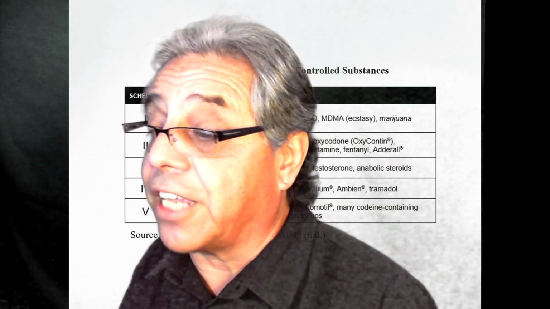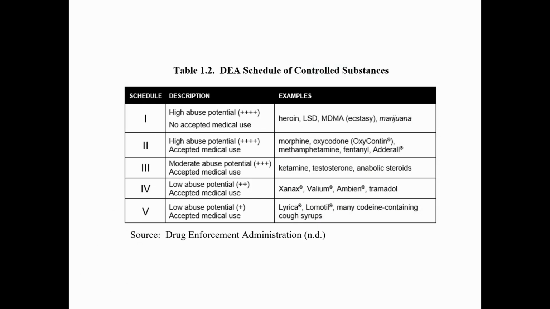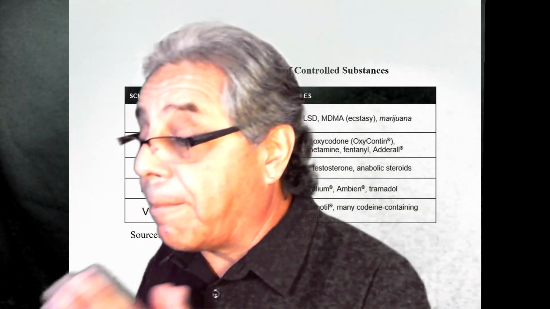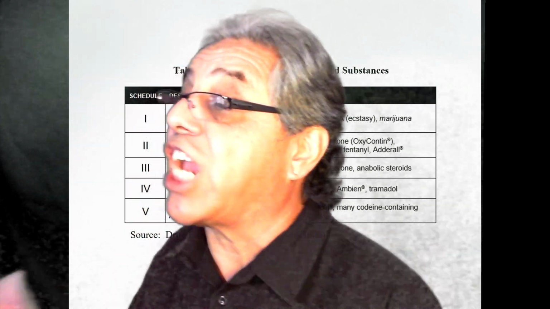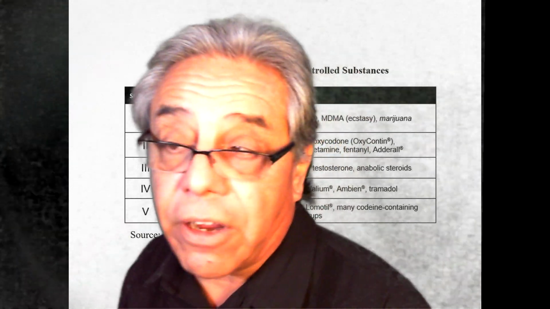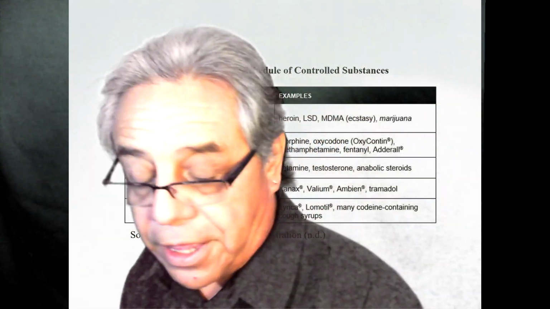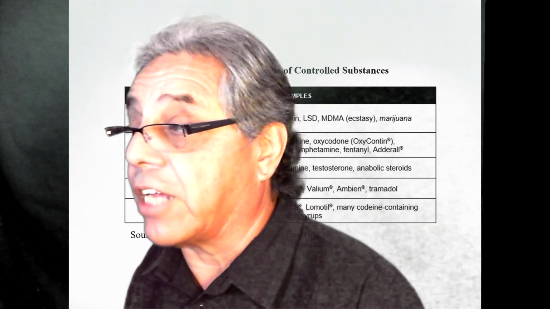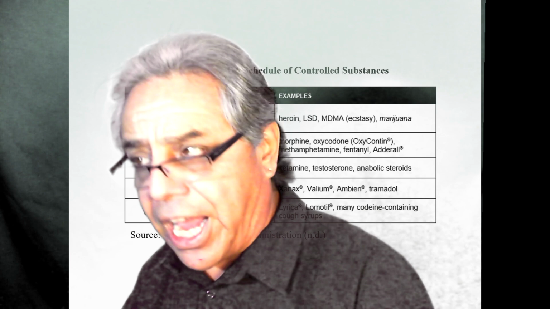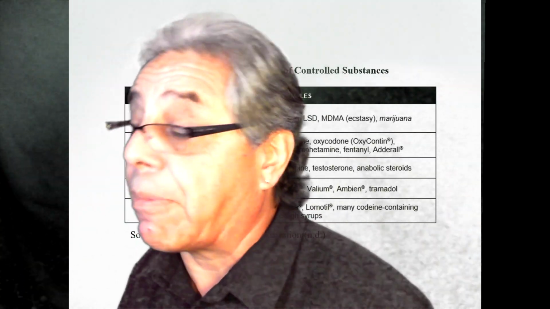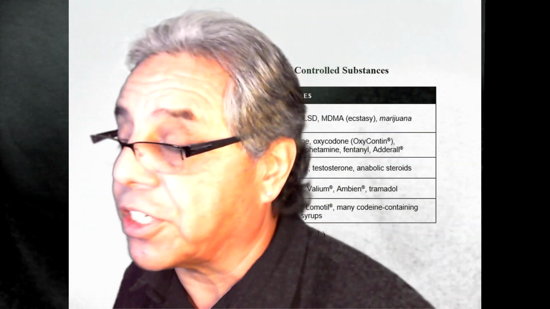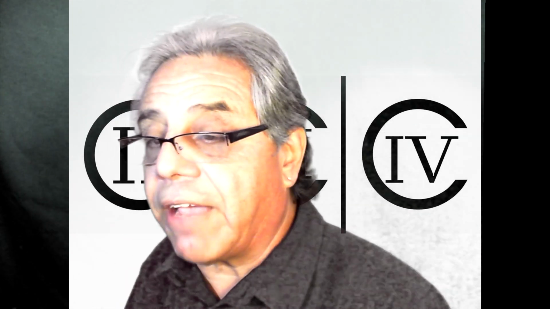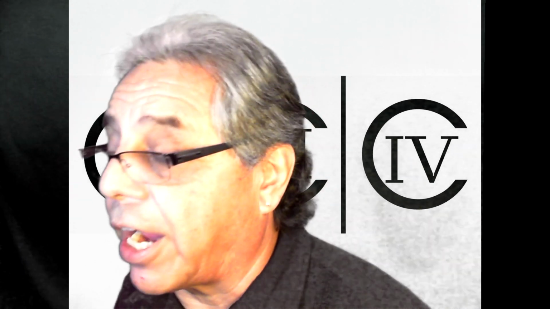Also, you'll see here, Schedule 1 includes marijuana, and this has been a huge topic of contention. You may have heard that recently the Biden administration is working to change the schedule of marijuana. Now, it's not going to legalize marijuana. That's not the intent of that passage. It was simply to move marijuana from a Schedule 1 medication, which has a high abuse potential and very little medicinal value, down to a lower schedule where it would accept that there are medicinal values associated with marijuana.